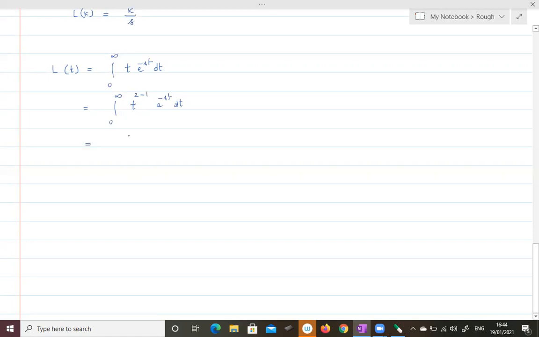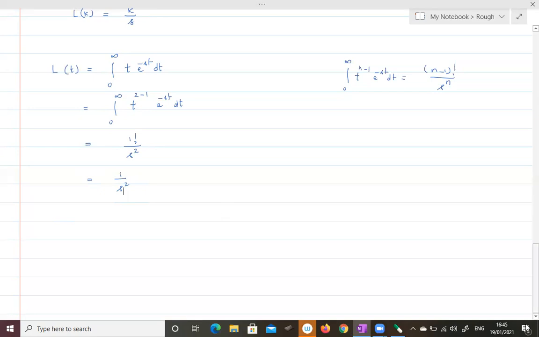Using the gamma integral, which says that integral 0 to infinity t power n minus 1 e power minus st dt is nothing but gamma n or n minus 1 factorial divided by s power n, here I will be getting gamma 2 or 1 factorial by s power 2. That is 1 by s square. So the value of the Laplace transformation of t is nothing but 1 by s square.